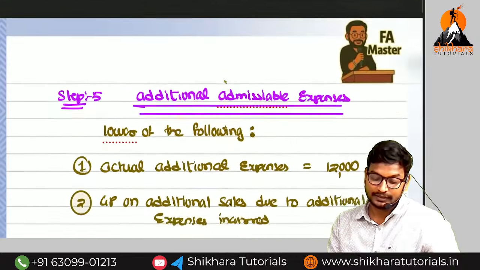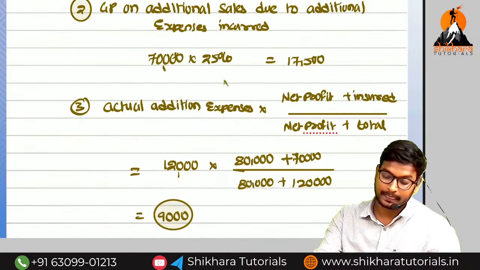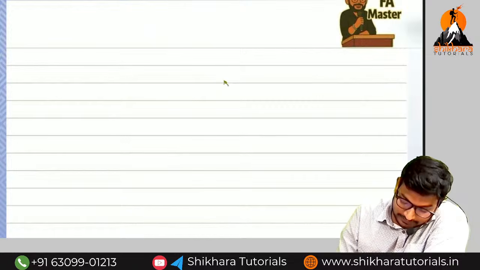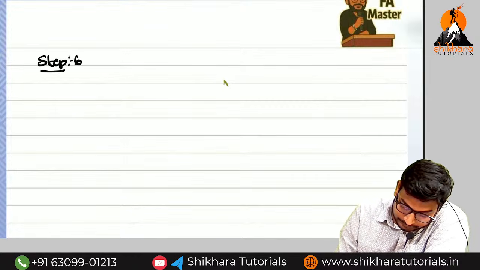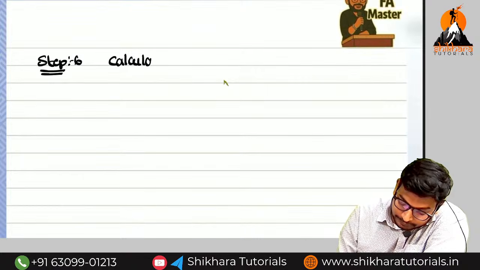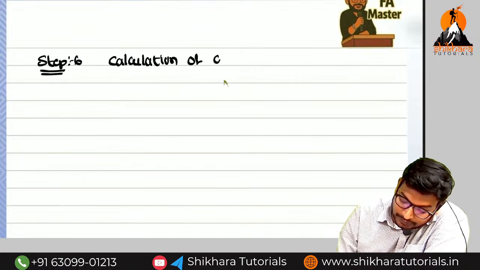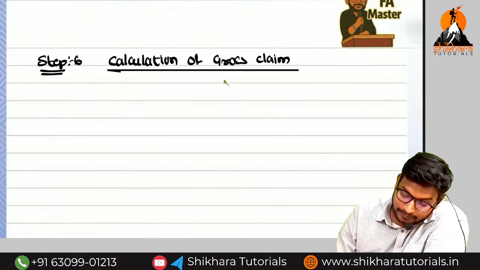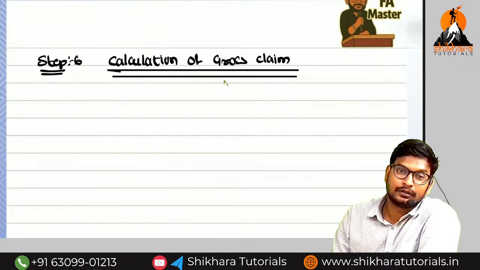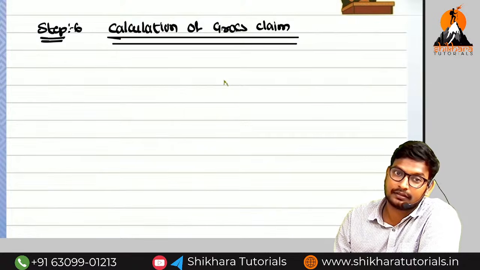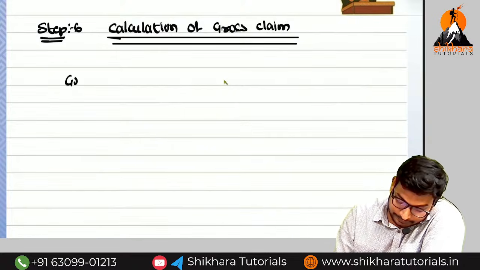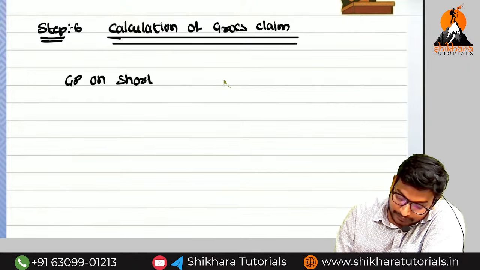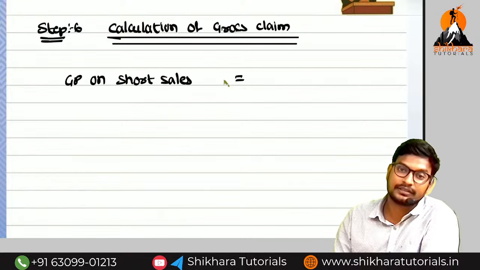So how many steps you have completed? 5. What is the sixth step, amma? Nothing but calculation of gross claim. What is the formula for the calculation of gross claim, amma? Gross profit on short sales or short sales? Gross profit on short sales, because they will compensate only profit, amma. They will not compensate the turnover.